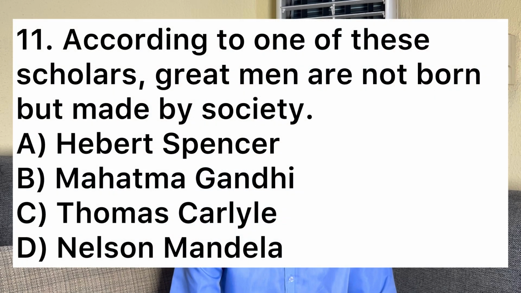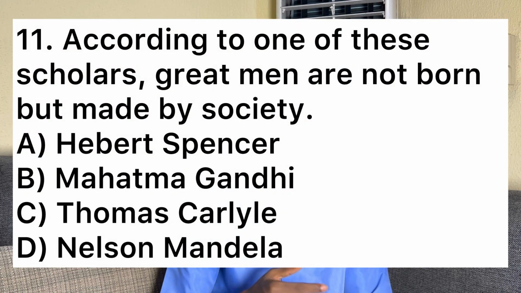Now let's move on to number 11. Number 11 says, according to one of these scholars, great men are not born but made by society. So we have A, Herbert Spencer, B, Mahatma Gandhi, C, Thomas Carlyle, then D, Nelson Mandela. So the answer is Herbert Spencer. He said that great men are not born but made by society. So the answer is A. Mahatma Gandhi did not say that. Neither did Thomas Carlyle, nor Nelson Mandela. So the answer is A, Herbert Spencer. So that's it for number 11.